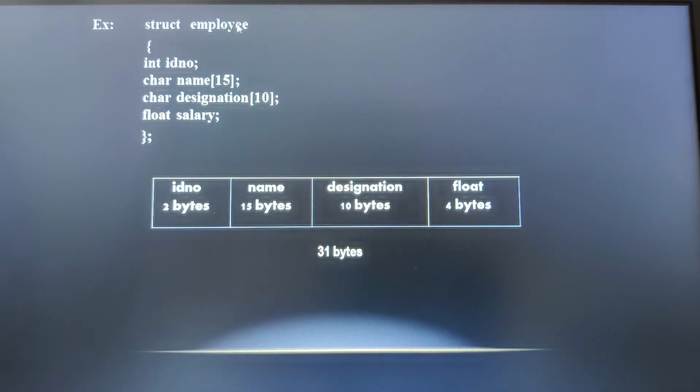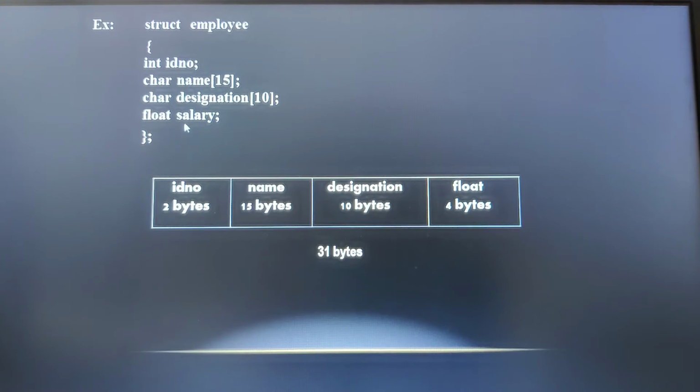But here is an important thing we have to know: the structure definition serves only as the blueprint for the creation of variables. That means what? When we define a structure, it merely acts as a blueprint which will help you to create the variables known as ID number, name, designation, salary and all.